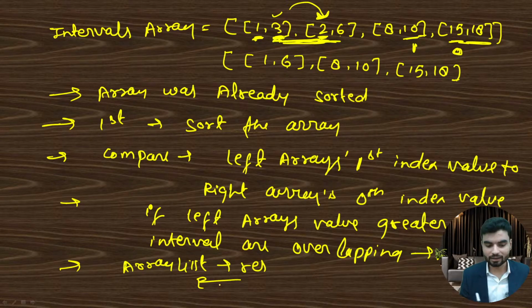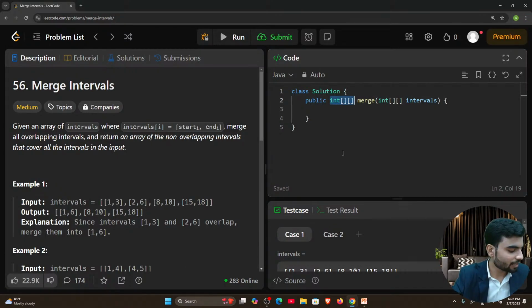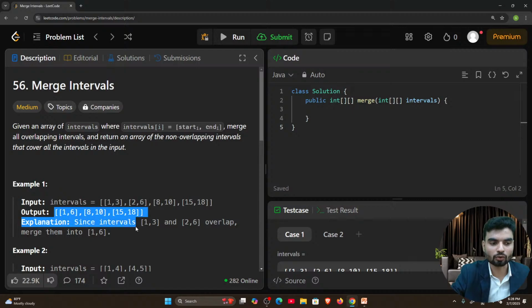And the problem with this concept is that we have to return an array only. So at the end, we will convert our ArrayList to an array, right? Because we cannot directly create an array. We don't know what will be the size of the resultant array. Like here, there was only one overlapping. Maybe there will be a lot. Then how would we know, right?